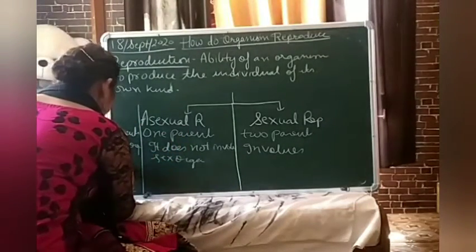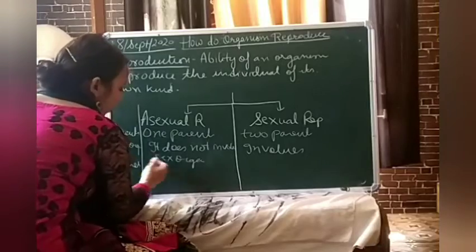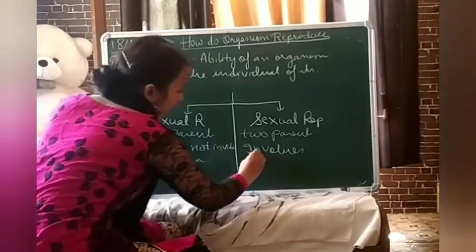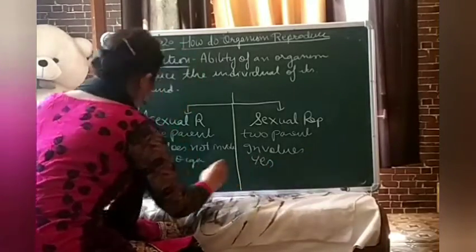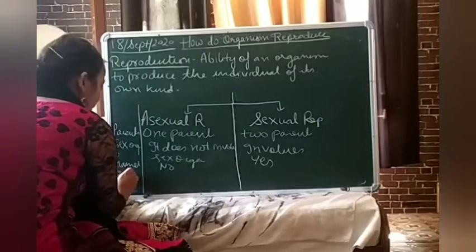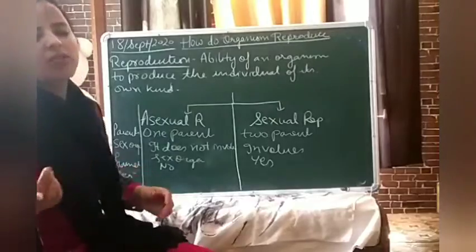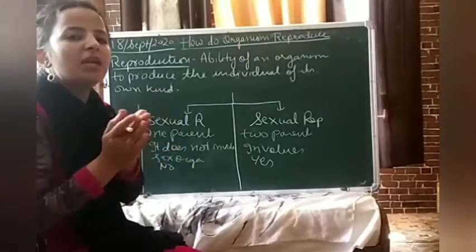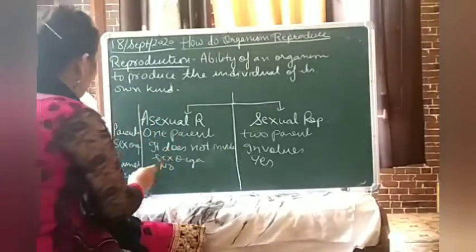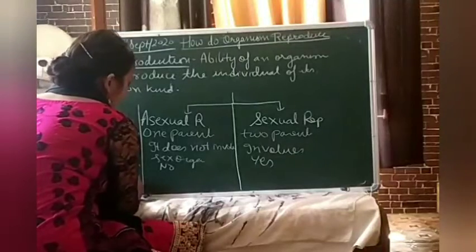Then next is gametes. If no sex organ, then no gametes, and gametes are present in sexual reproduction. If I talk about fertilization, if no gametes, then how will fertilization occur? What is fertilization? It is the fusion of male and female gametes. And last is, students, variation.